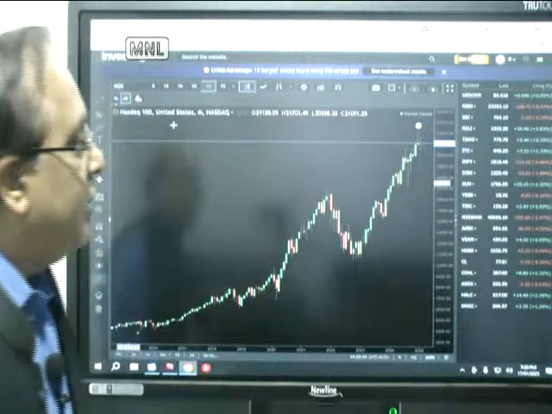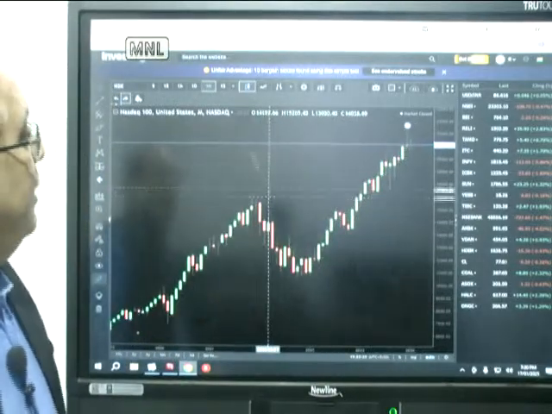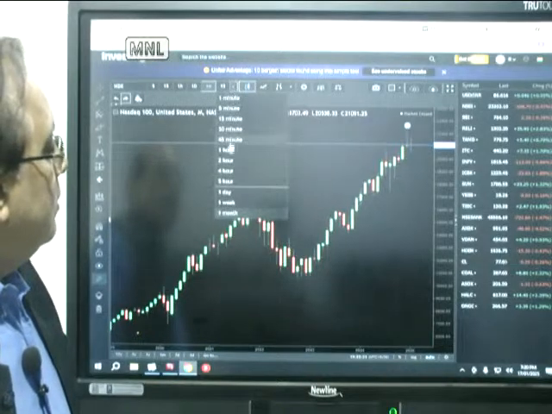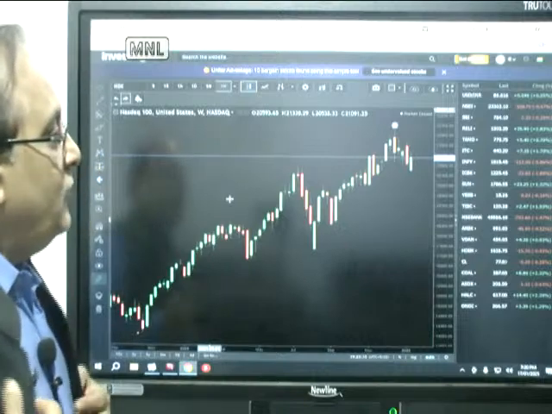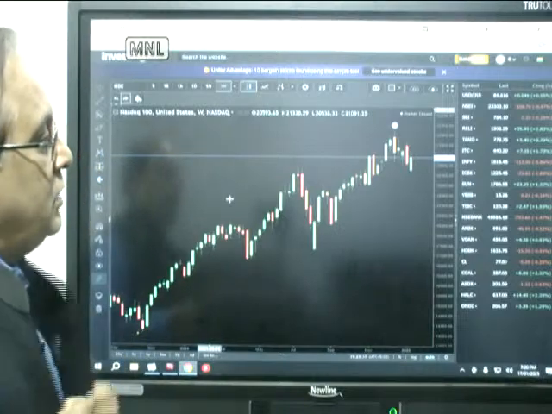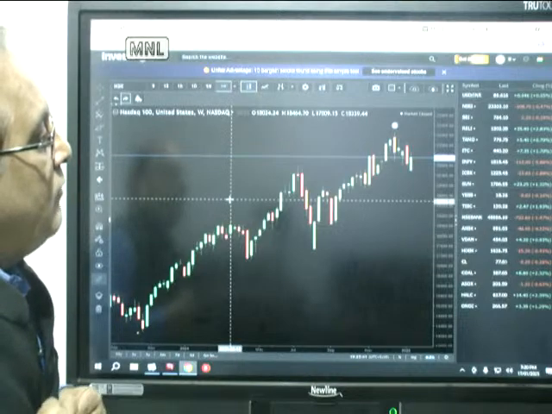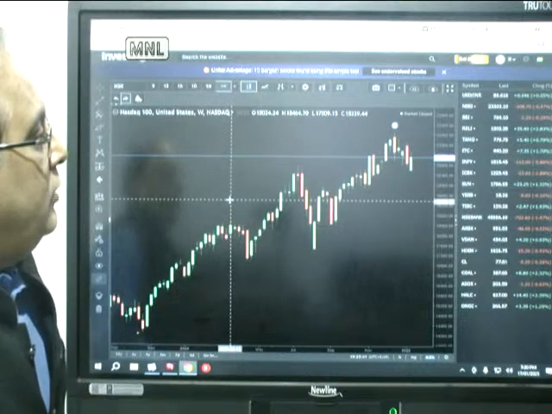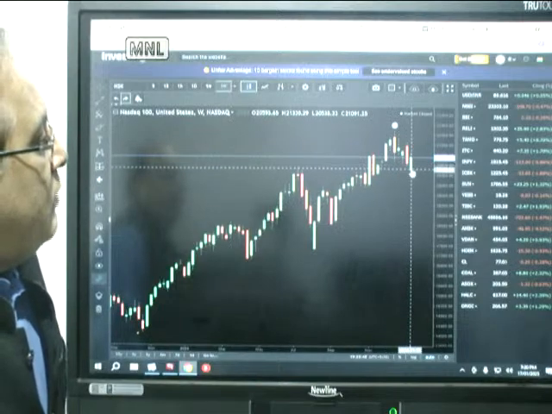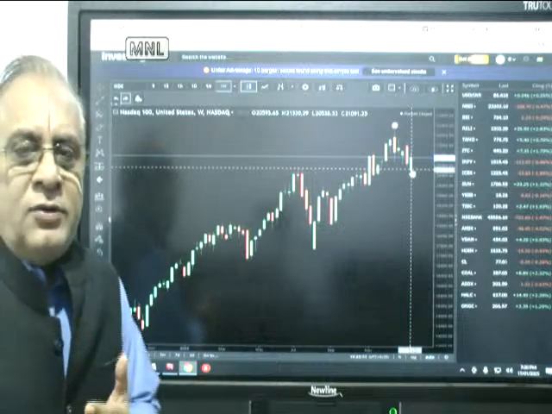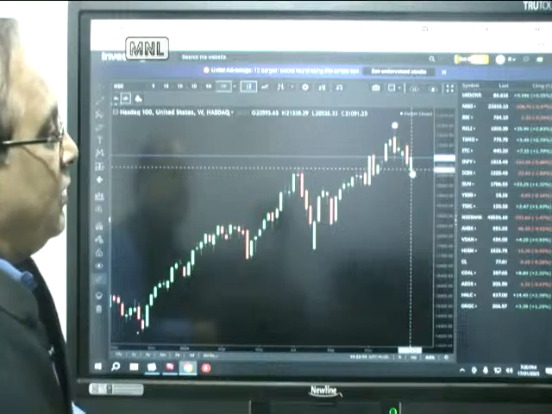So this is NASDAQ 100. This is a monthly chart, and let's look at the weekly chart. So the weekly chart is like this. Still, generally there is some softness, and we have seen a fall coming from this level, that is from 221 to 205. So some 7-8% fall has taken place as far as NASDAQ NDX 100 is concerned.